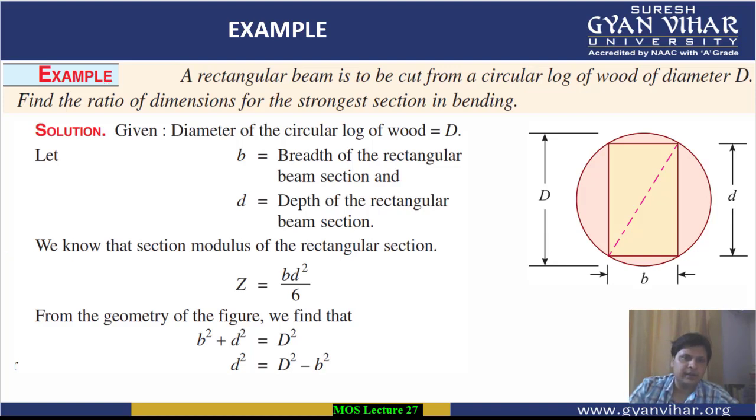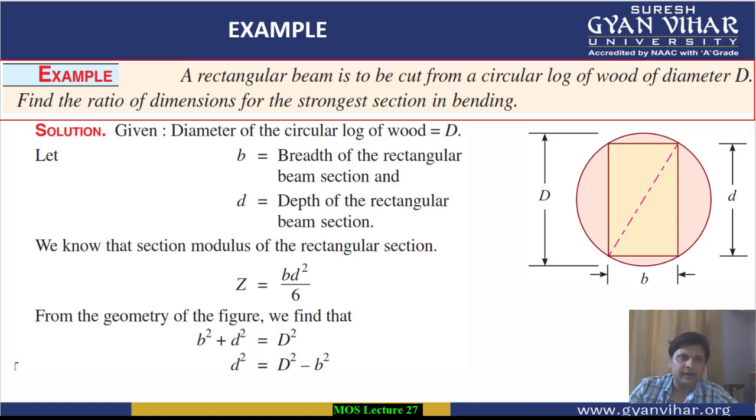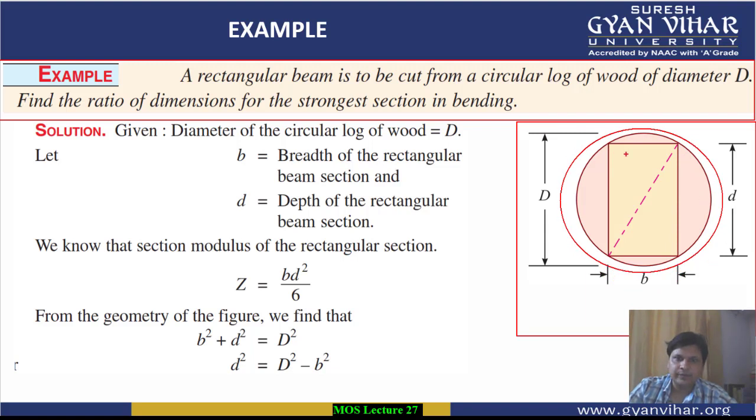Let's take an example. A rectangular beam is to be cut from a circular log of wood of diameter D. This is the log of wood, and this is its cross section, with diameter D. We have to frame a rectangular beam that is strongest in bending, meaning the strongest beam that can sustain the bending load.